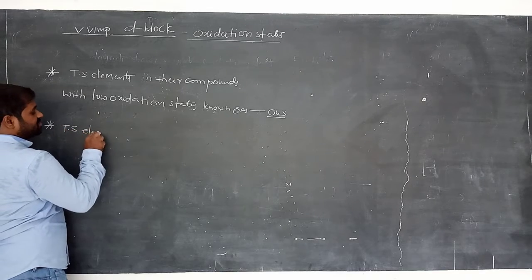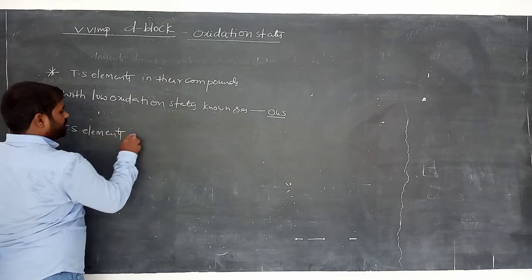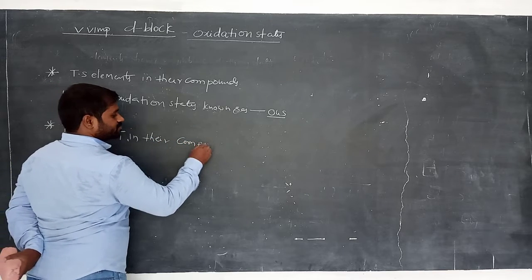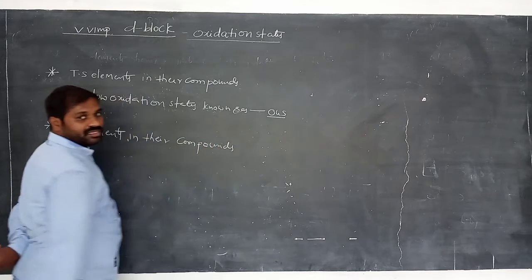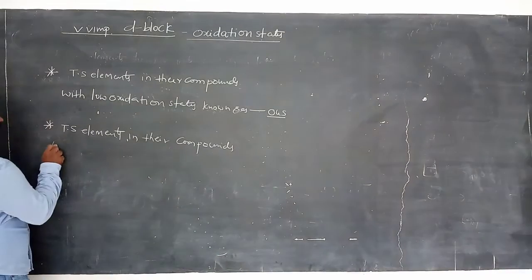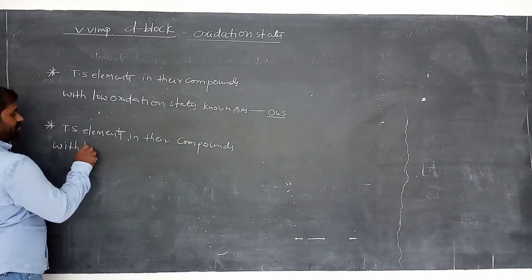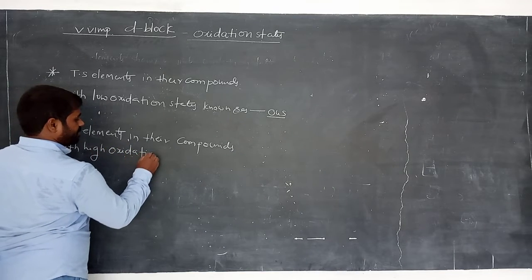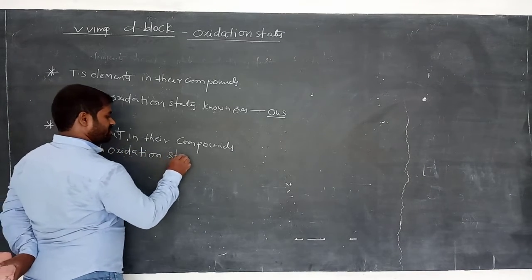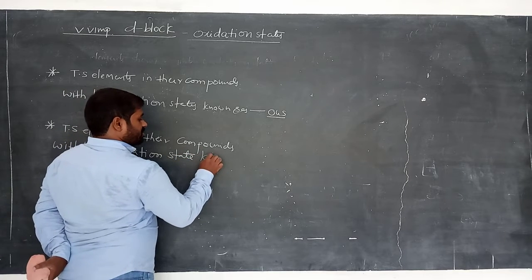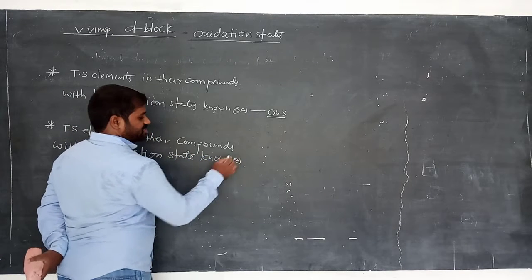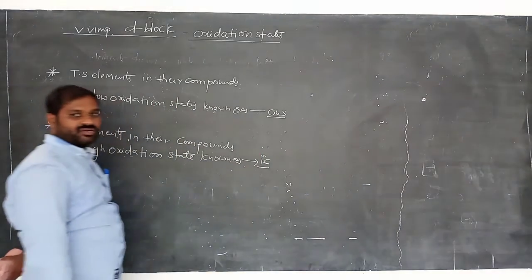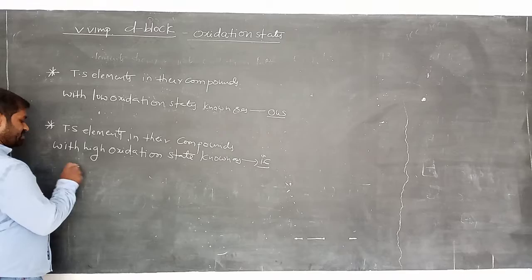Transition elements in their compounds with high oxidation state are known as -ic. Known as -ic. Clear? Let's see the example.